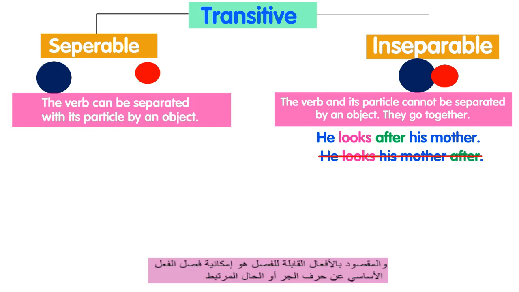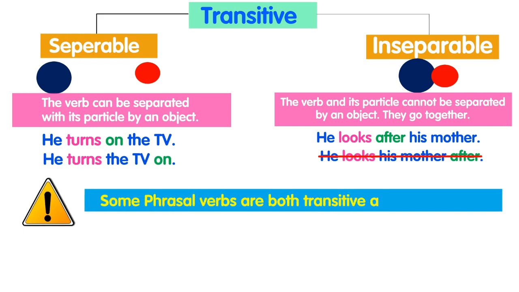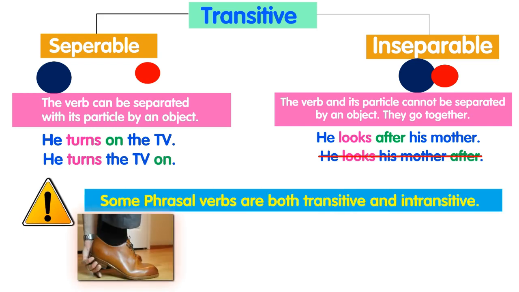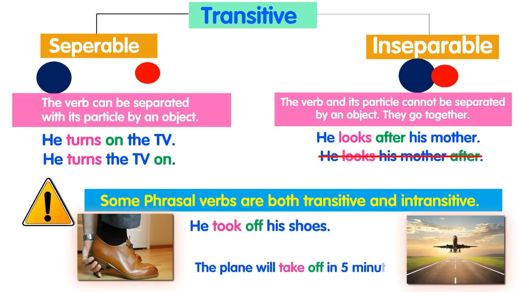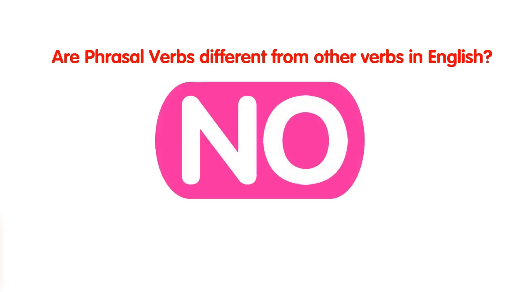Separable means that the verb can be separated from its particle by an object. Example: he turns on the TV. We can also say he turns the TV on. Remember, some phrasal verbs are both transitive and intransitive. Example: he took off his shoes. The plane will take off in 5 minutes. In the first sentence we have an object, but in the second one there is no object. Therefore the phrasal verb took off is both transitive and intransitive. Now, I think that we have answered the second question, which is, are phrasal verbs different from other verbs in English? The answer is no, they are the same.